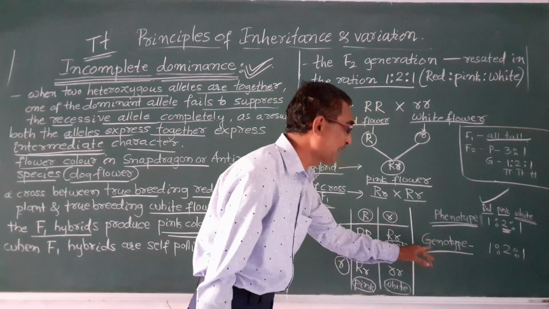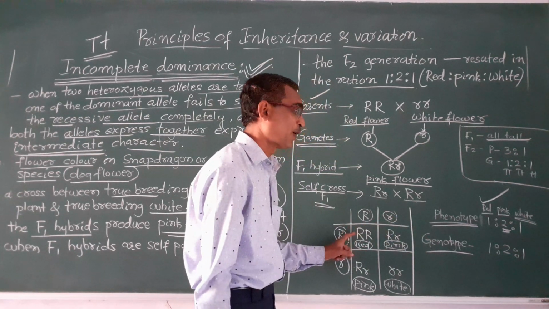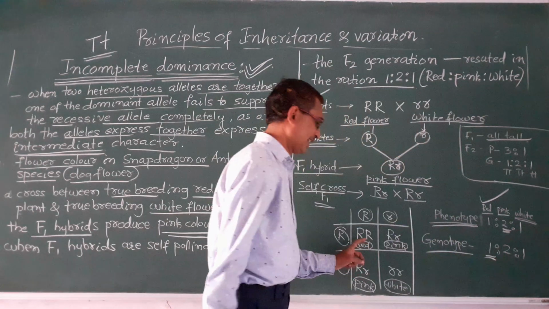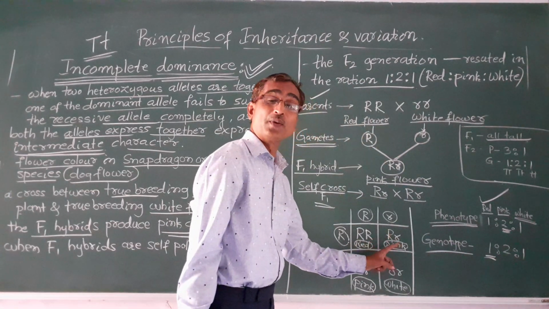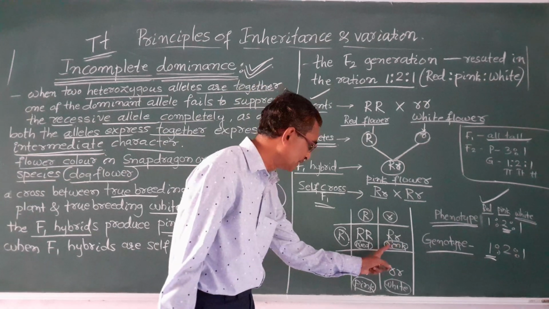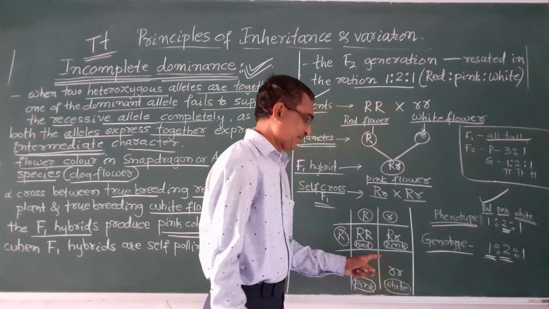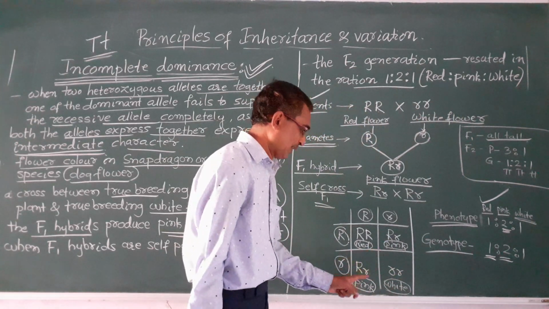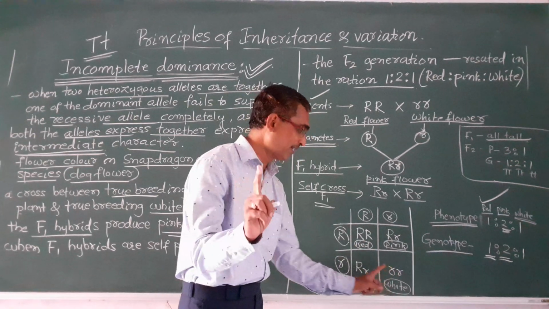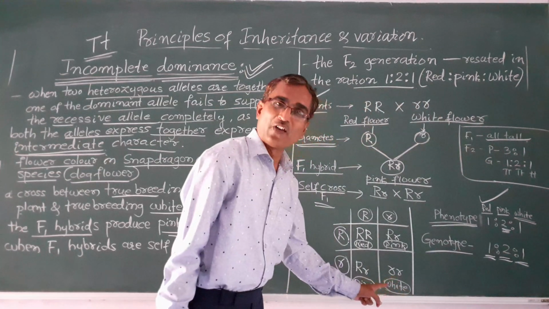And the genotype, capital R capital R, how many are there? Only 1. And capital R and small r, how many plants are there? Pink, there are 2, this one and this one. And next, how many small r and small r? Only 1, that is the white flower.